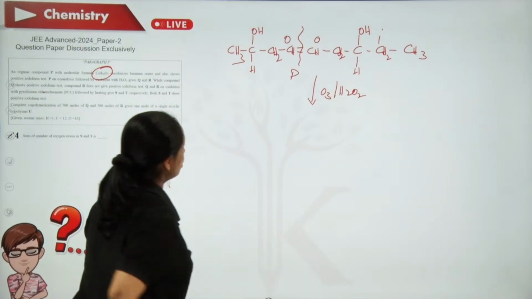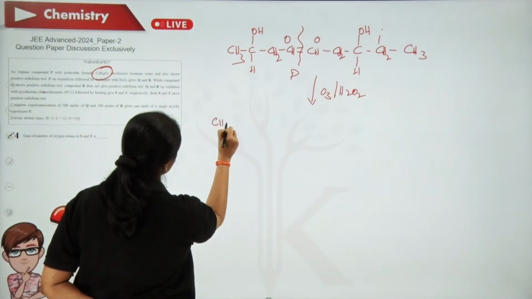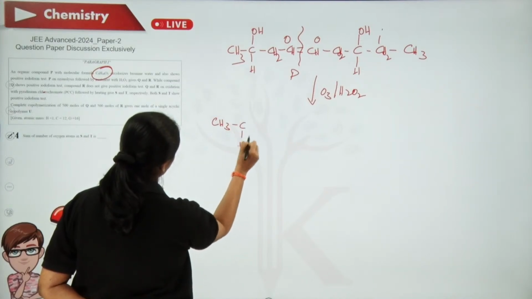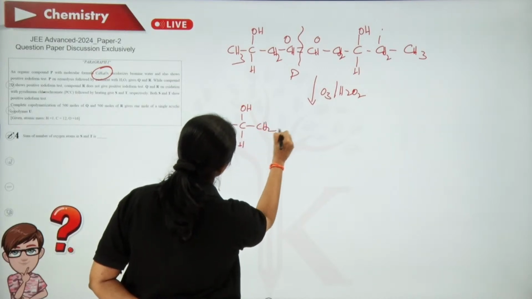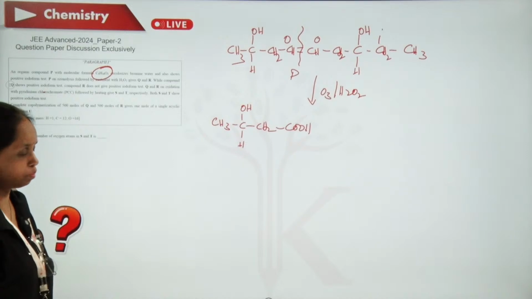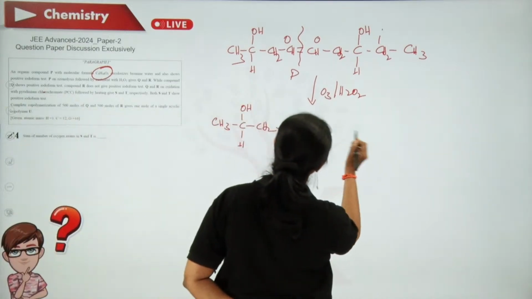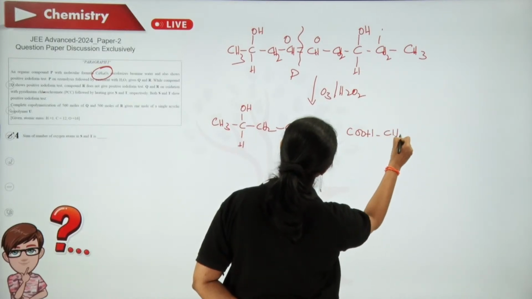Two oxygens, one on each side, so what is formed here? Now what will you be getting? CH3 ... I didn't fix which is Q and which is R. This is one and the other one is COOH, CH2.